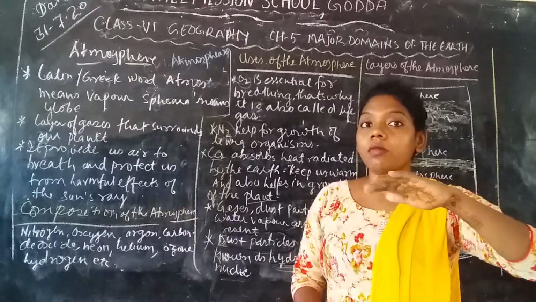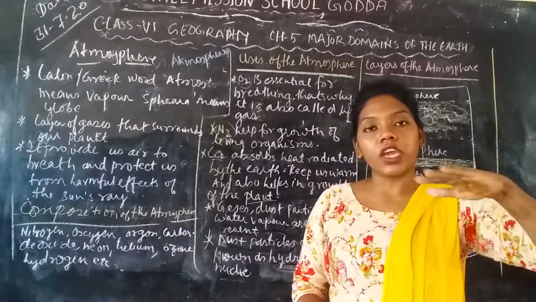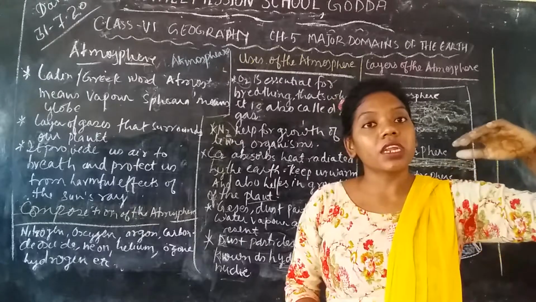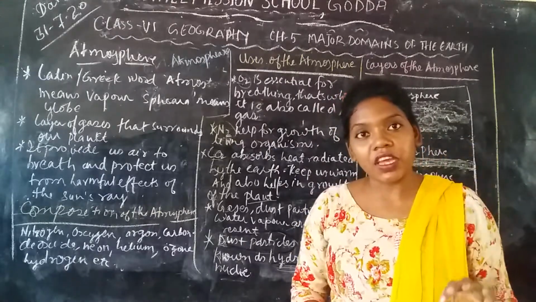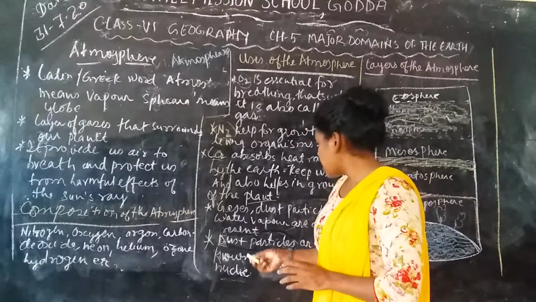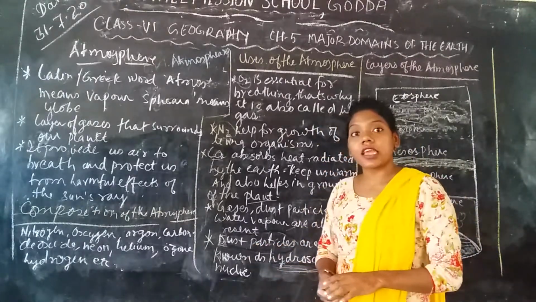Yes or no? So water vapor automatically will fall in the form of water droplets. Same as this, dust particles also act in the same way.